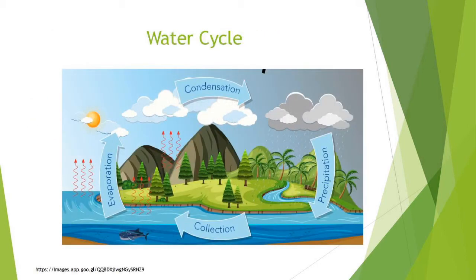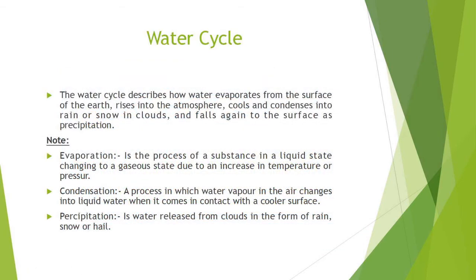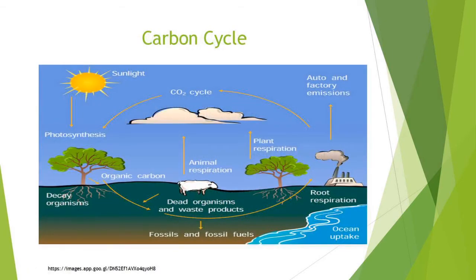Water cycle. The water cycle describes how water evaporates from the surface of the earth, rises into the atmosphere, cools and condenses into rain or snow in clouds and falls again to the surface as precipitation. Carbon cycle. Carbon is a building block of both plants and animal tissues.